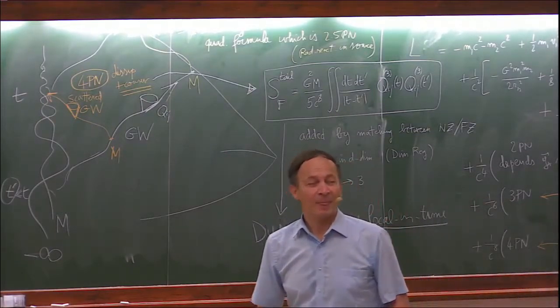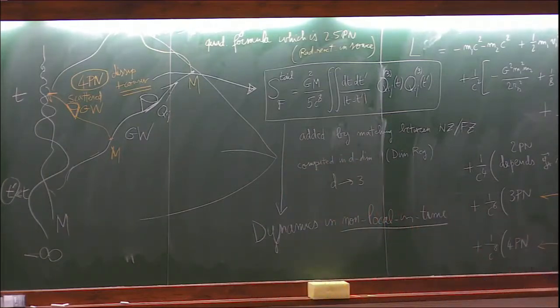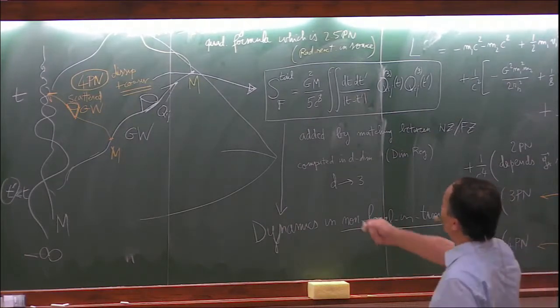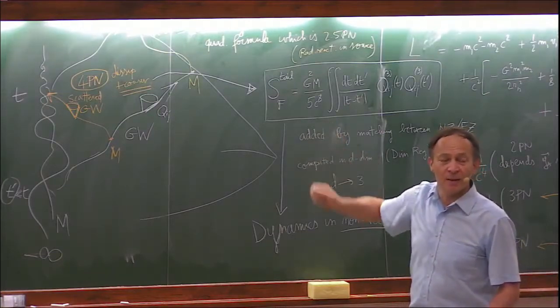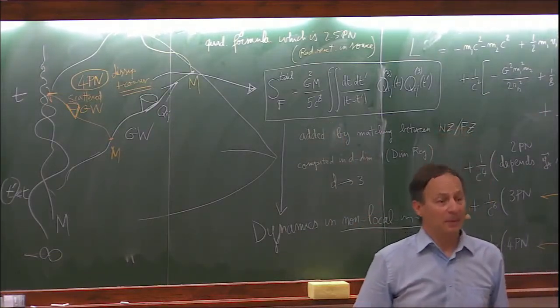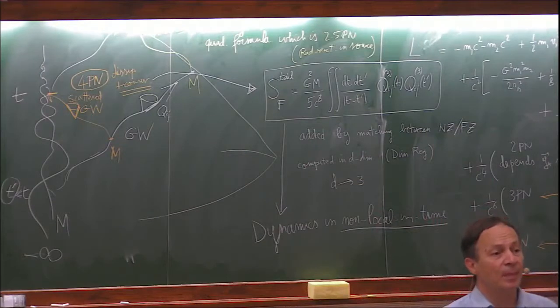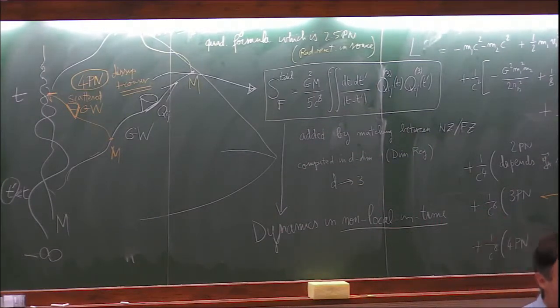You said earlier that the post-Newtonian expansion breaks down in the far zone. So when you do this matching, how are you computing in the far zone? Okay, so how to compute this term, you mean? Yeah, when you do the matching between the near zone and far zone, how do you do the far zone computation? Do you use post-Minkowski or something else? Yes, exactly. So I may discuss that tomorrow. Okay.